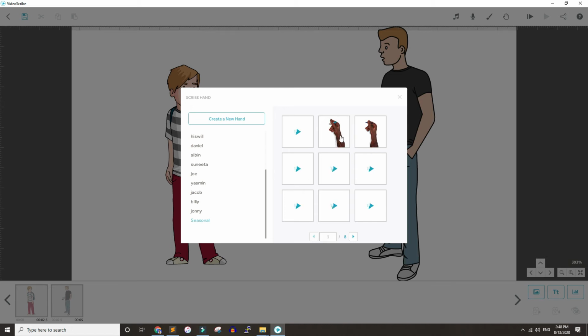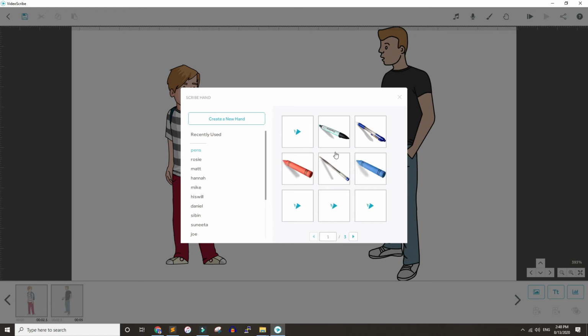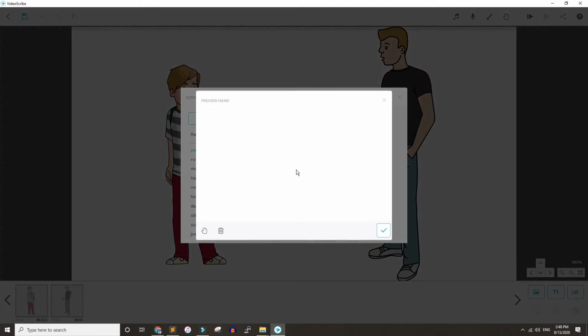I don't know what kind of hand this is, but I don't want it. If you click on any of these things, it will show you a preview. So before selecting, you can see what it will look like, and if you want to use it, click on that tick button.